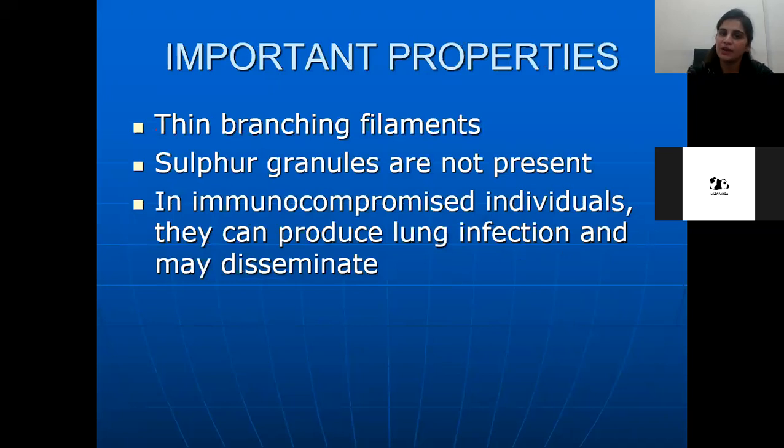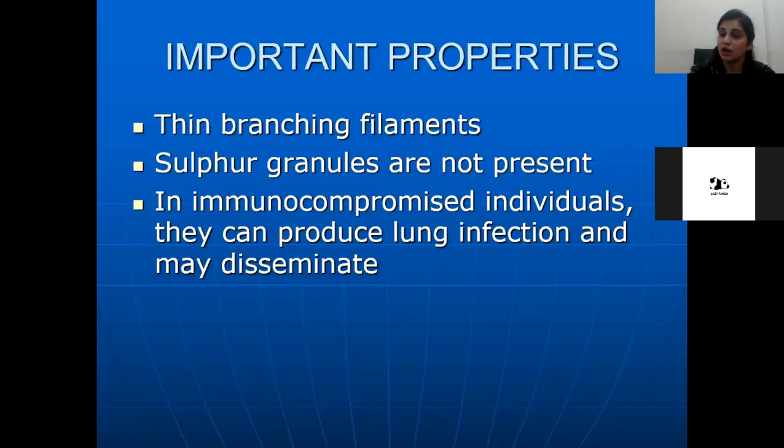They are thin branching filaments. As we discussed in the previous lecture, Actinomyces israelii is also a filamentous structure which resembles the hyphae of the fungi. So Nocardia asteroides is also a filamentous structure, with thin branching filaments.